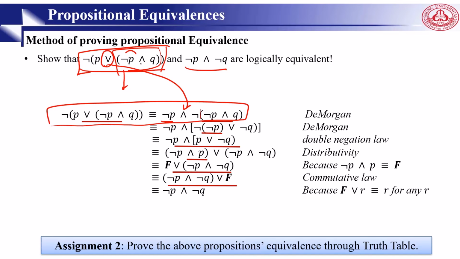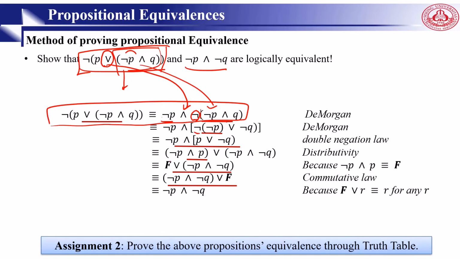In the second row, using the De Morgan law of union, not P stays the same, and we apply it to this parenthesis: not P, not P, this changes to or not Q. In the third one, using the double negation law, not not P is P, so we have not P and P or not Q.